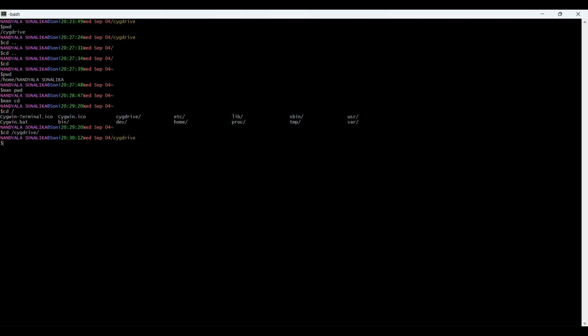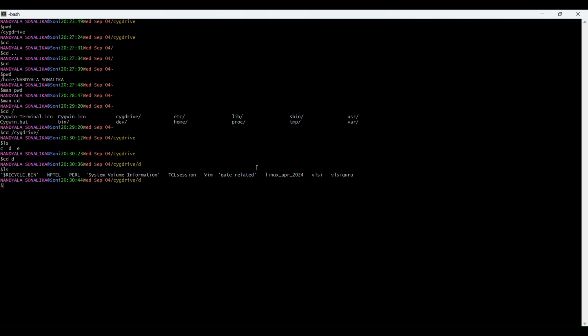And you need to know what files are present in this directory. You just give ls, the list of all files. I have 3 directories in this. I am changing my directory from the Cygwin drive to directory D. Here I am doing ls to know which files are present in this directory.